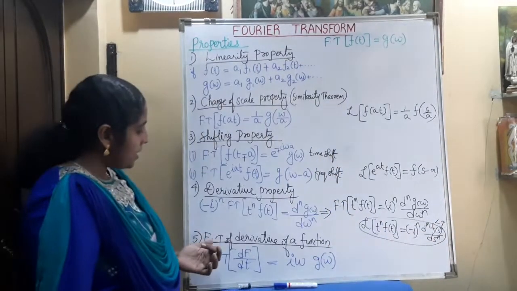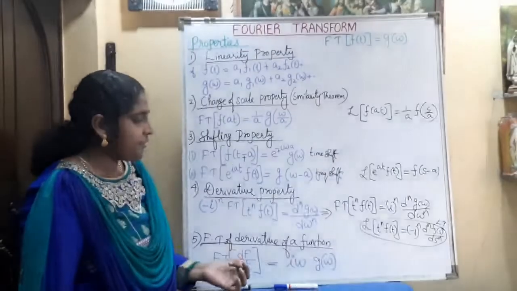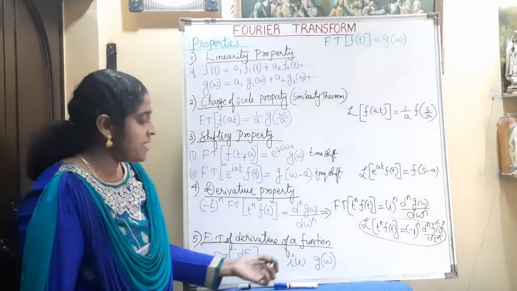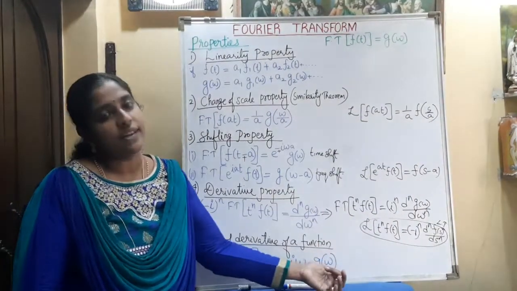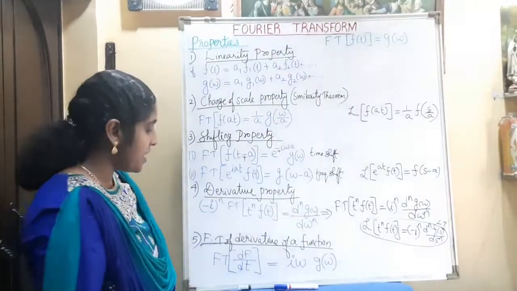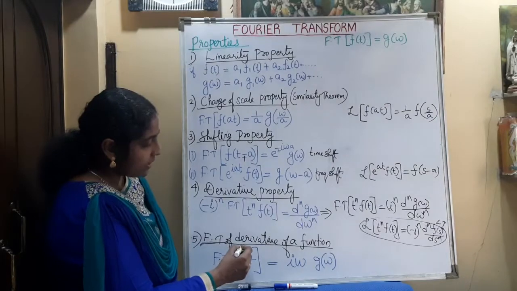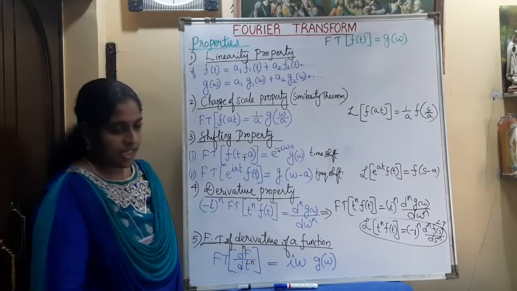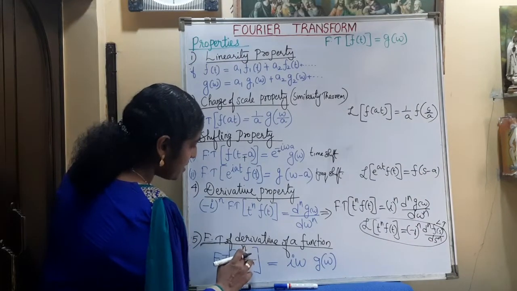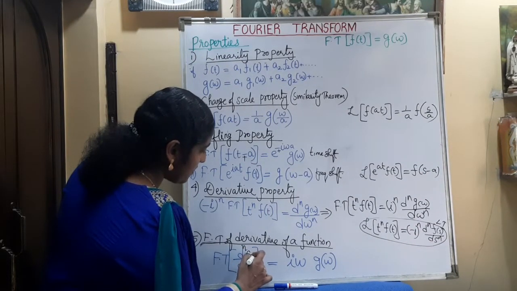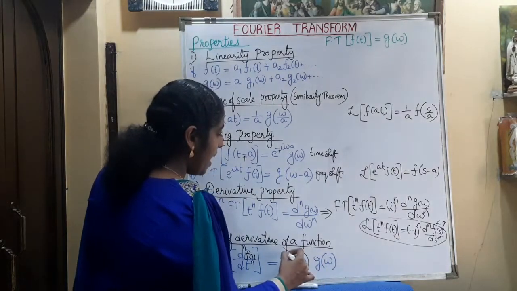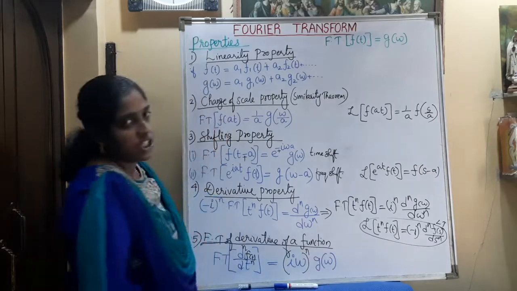Another property is the Fourier transform of the derivative of a function. The Fourier transform of the derivative of a function is i omega into the Fourier transform of that function, where g of omega is the Fourier transform of that function. Suppose we are taking the nth derivative of the given function, that is d n f by d t n, then this term will become i omega raised to n g of omega.